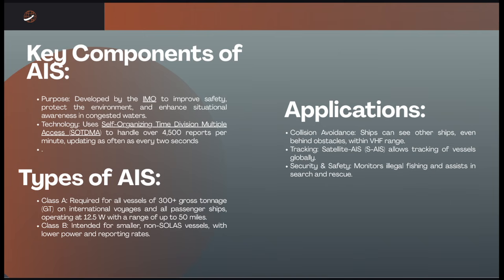So the AIS was primarily developed for collisions avoidance, allowing vessels to see each other in the darkness or poor visibility. So it broadcasts the three types of the information.